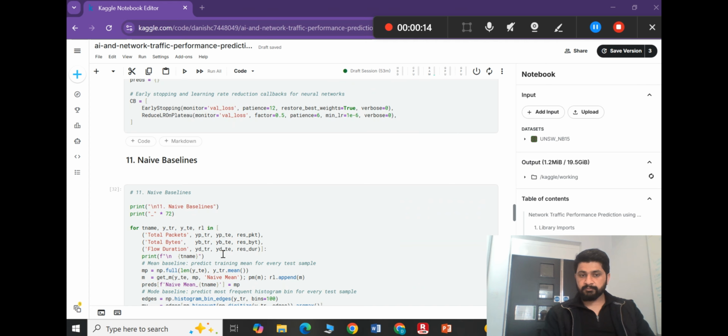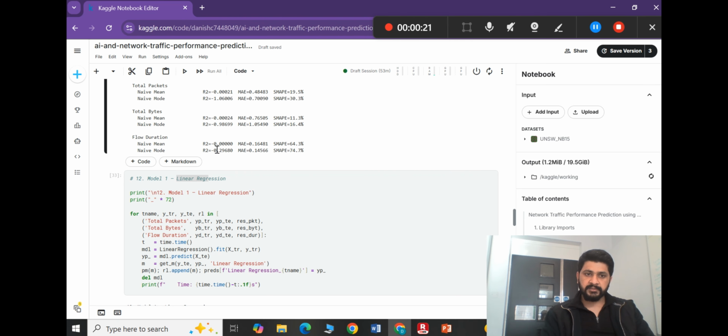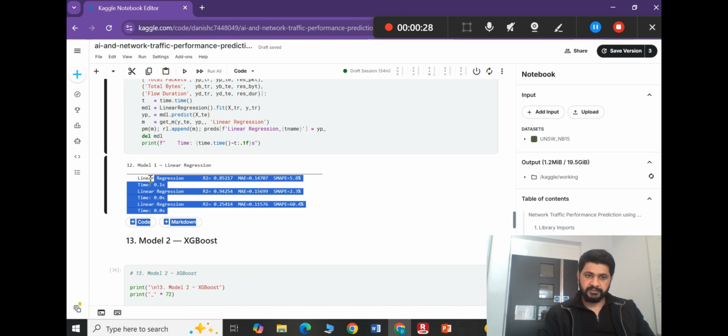I have already explained these in this slide. I'm just going to go through Naive Bayes. Here's the result of Naive Bayes for the total packets, the total bytes, and the flow durations. Then the next model is linear regression. Here is the result of the linear regression model.